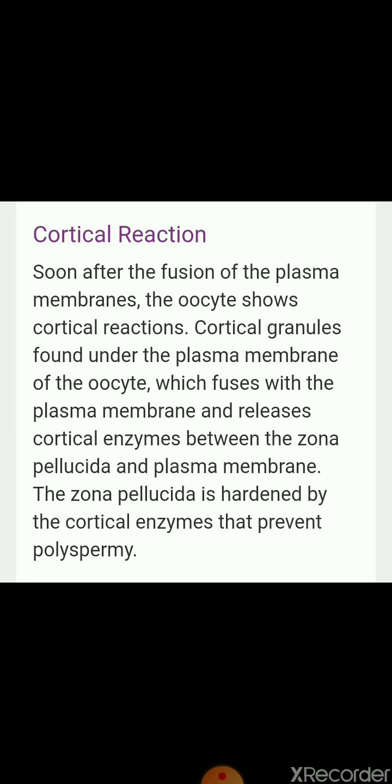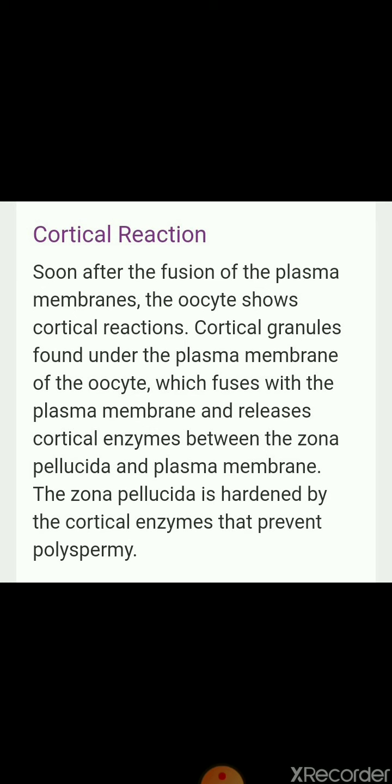And now one cortical reaction is also there to prevent the entry of more sperms. Soon after the fusion of the plasma membranes, the oocyte shows the cortical reaction. Cortical granules found under the plasma membrane of the oocyte fuse with the plasma membrane and release cortical enzymes between the zona pellucida and the plasma membrane.